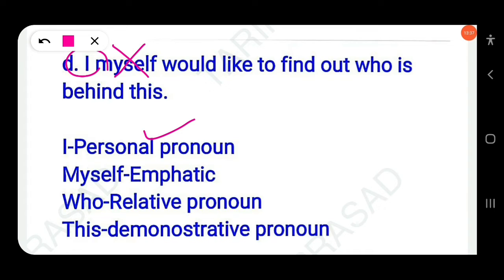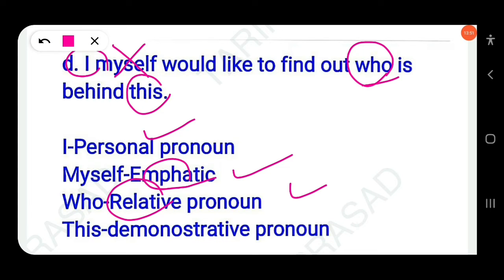So here myself will be considered emphatic, not reflexive. Okay. So here myself, emphatic. Would like to find out who. Yes, right. So here who is known as a relative pronoun. Okay. Then who is behind this? Here this is known as a demonstrative pronoun. Clear? So there are four pronouns: I, subjective personal pronoun; myself, emphatic pronoun; who, relative pronoun; this, demonstrative pronoun.